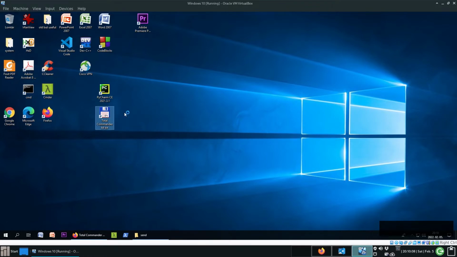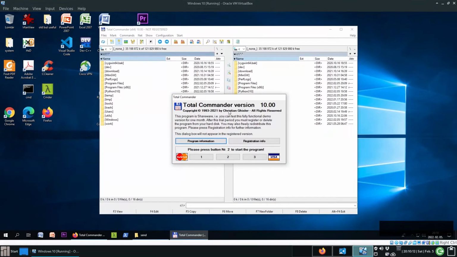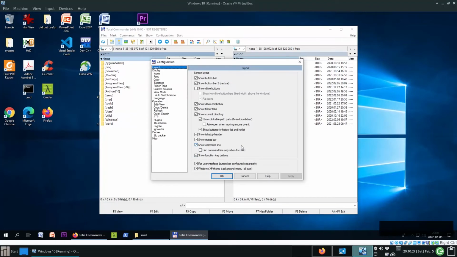Launch it, and here we need to press the button 2. This is a shareware program, so you can buy it or simply click on the appropriate button and then you can use it for free.